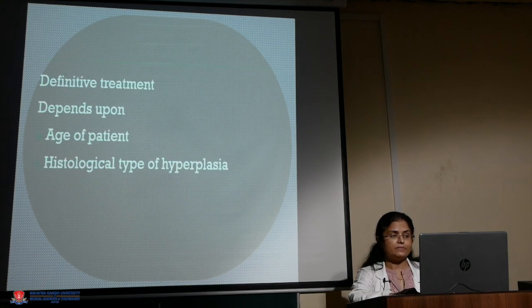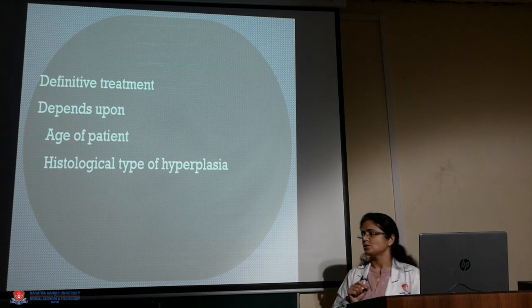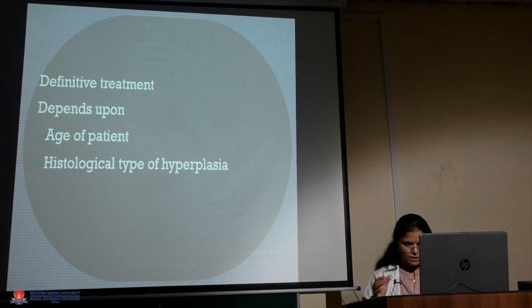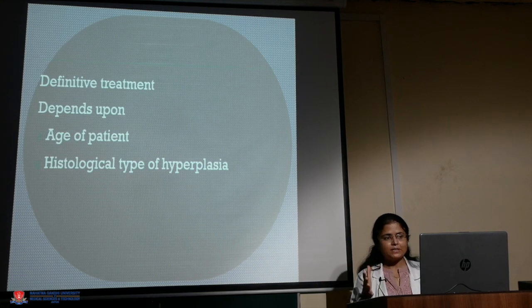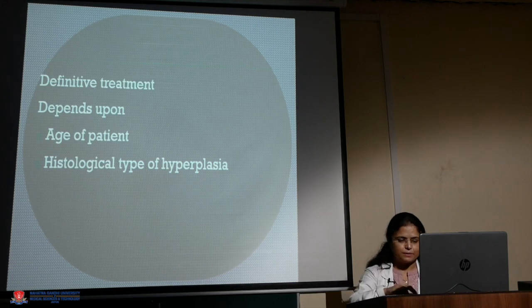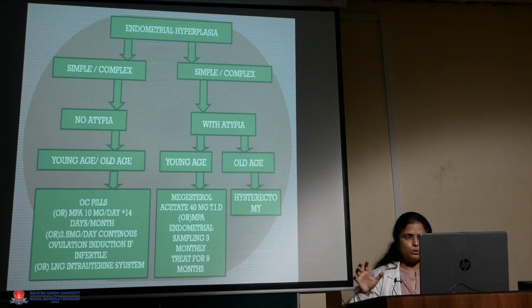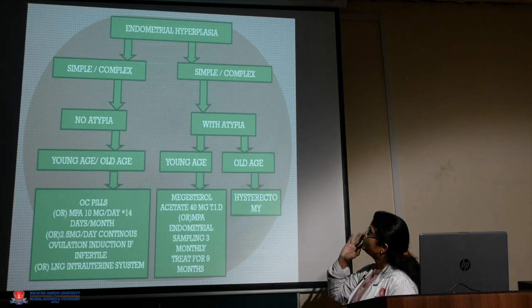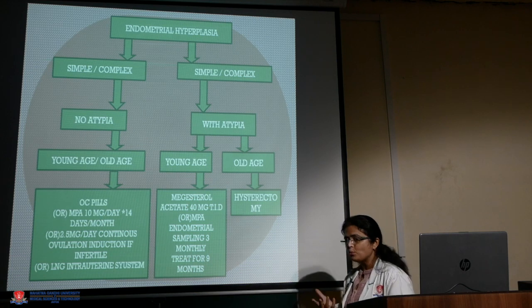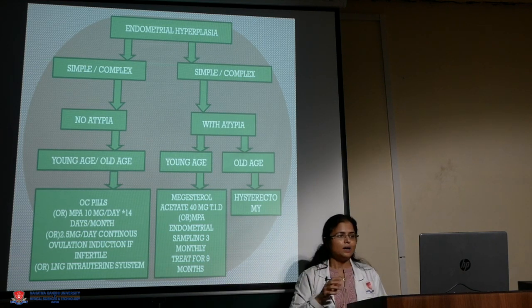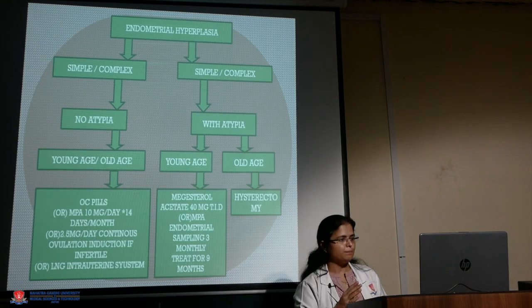Now, the definitive treatment depends on two factors: the age of the patient and the histological type of endometrial hyperplasia, because we have already discussed that different types of endometrial hyperplasia have different chances of developing malignancy. So this is the flow chart showing it. Suppose we have found endometrial hyperplasia. We should know the histopathology, whether it has atypia or not, whether it has complexity or not, whether it is simple.